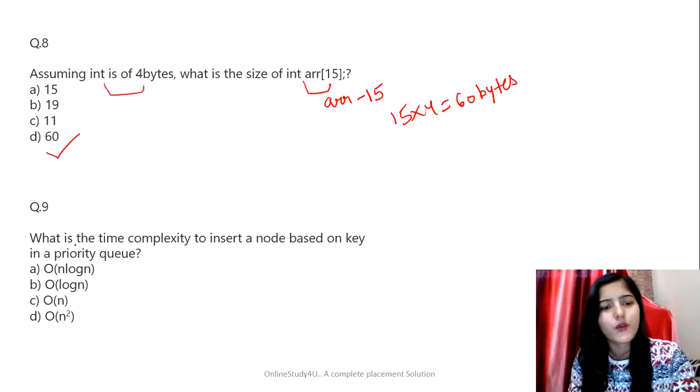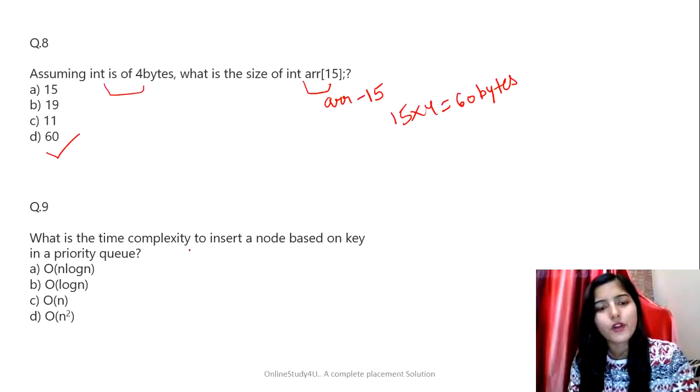Next question is, what is the time complexity to insert a node based on key in a priority queue? So do you know that? Okay. So maybe a case. Whenever they are asking about time complexity, make sure to always consider the worst case if they haven't mentioned which case they are asking for, best case, worst case, or average case. So that's why just consider the worst case.